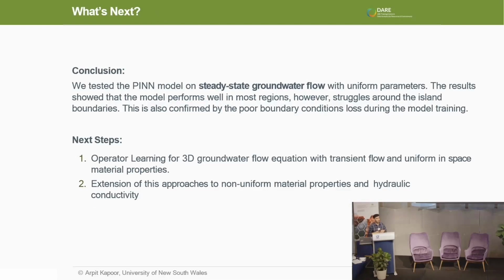What this says is that we can use machine learning emulators to capture the underlying physics well. But there's a lot of work we need to do moving on from here. We only solved a very simple steady state problem. For the next parts of this research, we want to focus on operator learning for the 3D groundwater flow problem, where we can not just model transient flow, but also model spatially varying coefficients and spatially varying parameters, which are obviously present and not really modeled. Thank you so much.